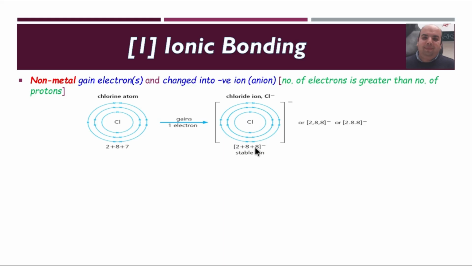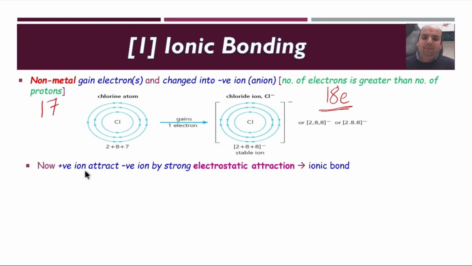Remember that it contains 1 electron more than protons. This means it is negatively charged, negative 1. The number of protons has not changed, so it contains 17 protons and 18 electrons. When we draw it, the outer shell contains 8 electrons and we have to add the negative charge right here.